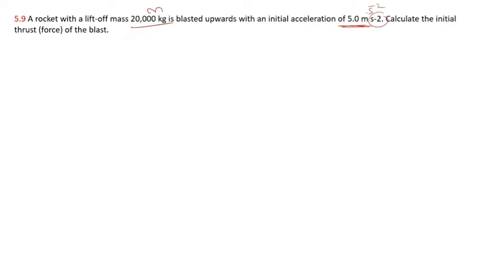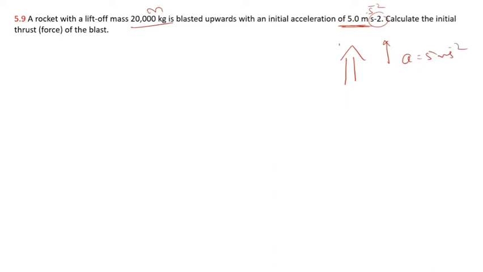Liftoff mass means, as we know, as the rocket moves up, its mass decreases because of the utilization of the fuel, or if there is a second stage or third stage rocket, that will be cut off and fall down. So for example, this is a rocket, and it is moving with an acceleration of 5 meter per second square initially.